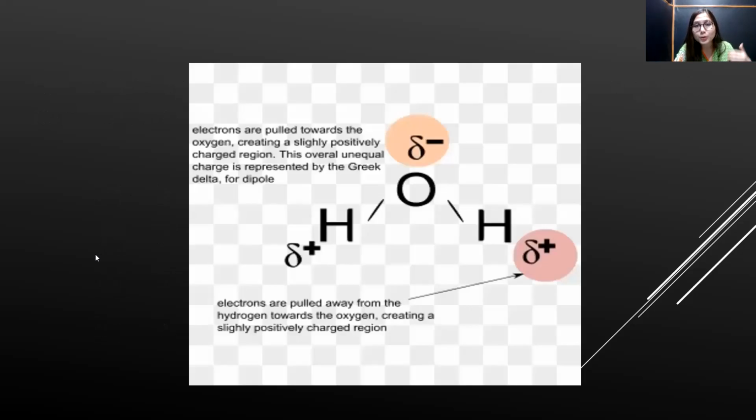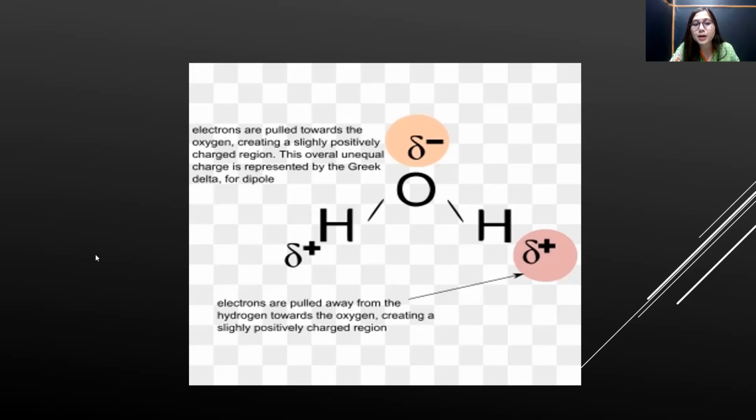And water, although it is not charged externally, has certain internal charges because of the uneven distribution of electrons over the water molecule, so partial charges are present.